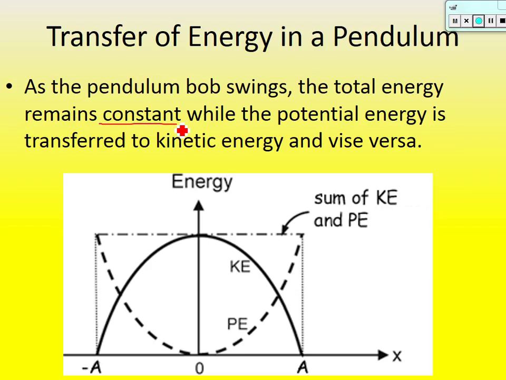So let's look at this. Let's just say we start right here. You have the pendulum bob in your hand and you haven't let it go yet. So all of the energy at that point, before you let it go, is what kind of energy? Potential energy. It's all potential. This dashed line right here is potential energy. So it's all potential. Is there any kinetic before you let it go? No, because its velocity is 0. So you'll notice kinetic energy, which is the solid line, is 0.